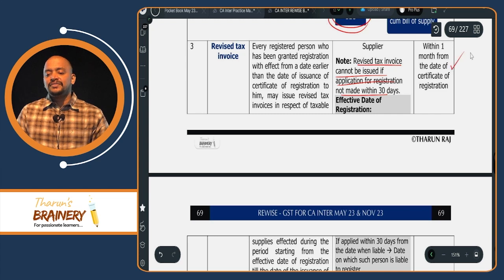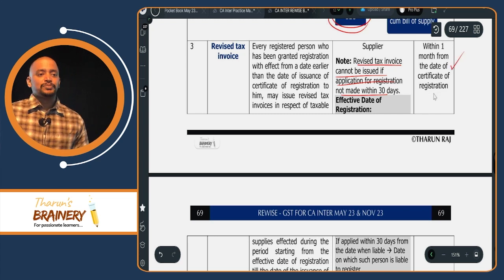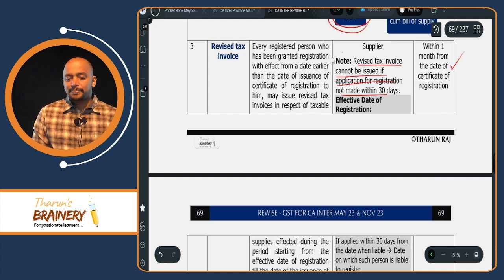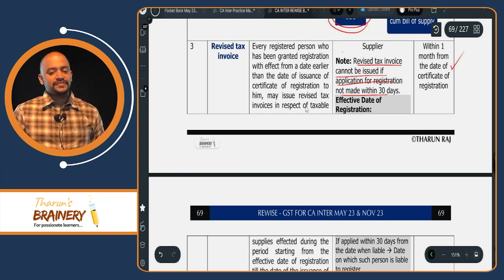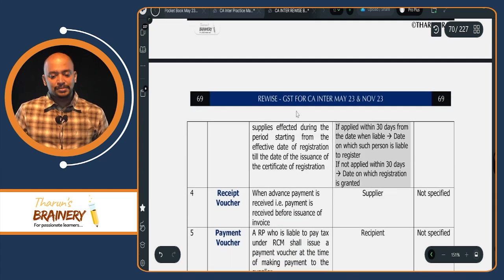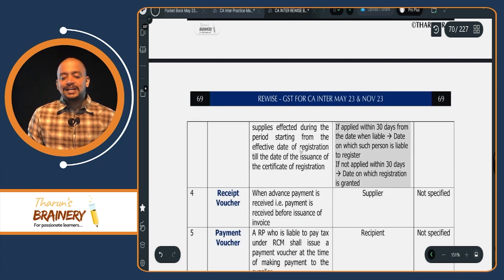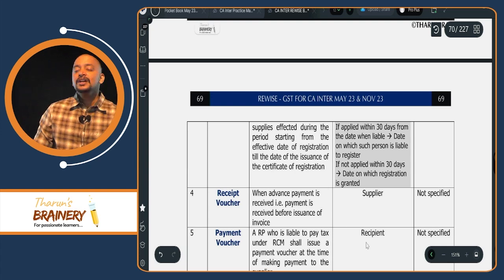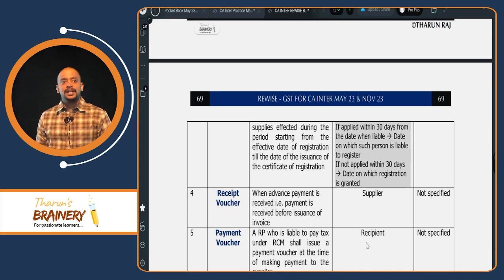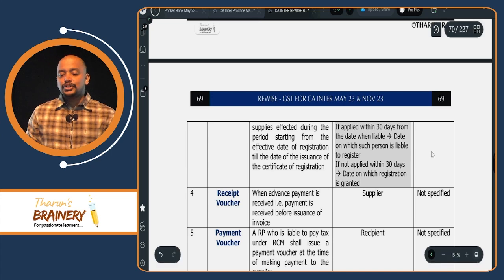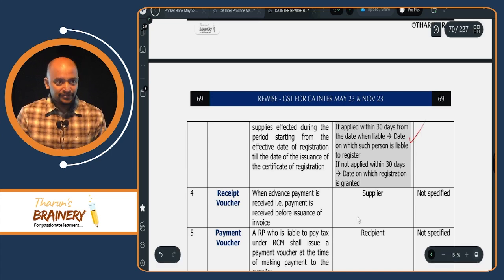And what is the time limit within which we need to give revised tax invoice? Within 1 month from the date of certificate of registration. And every registered person who has been granted registration with effect from a date earlier than the date of issuance of certificate of registration may issue revised tax invoice in respect of taxable supplies effected during the period starting from the effective date of registration till the date of certificate of registration. So what is the effective date of registration? If you make application for registration within 30 days, the date on which you are liable to get registered is the effective date of registration.